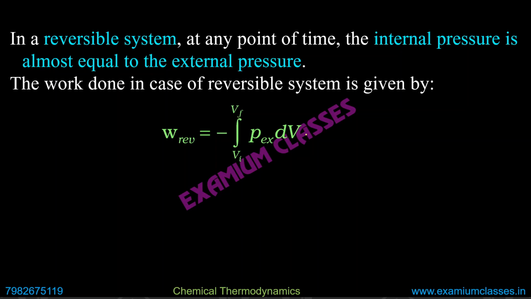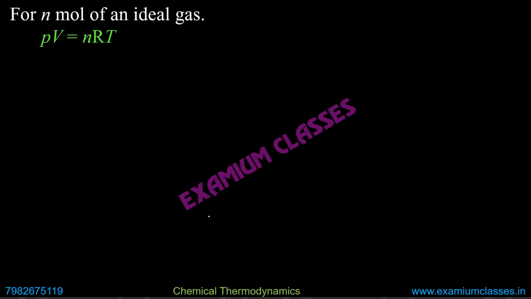But you should remember this one also, because questions are asked directly based on this form of formula also, although not calculations. Here, because P external is equal to P internal, we can write it as P internal also. So both formulas are correct because it is a reversible process. P external and P internal will be equal.